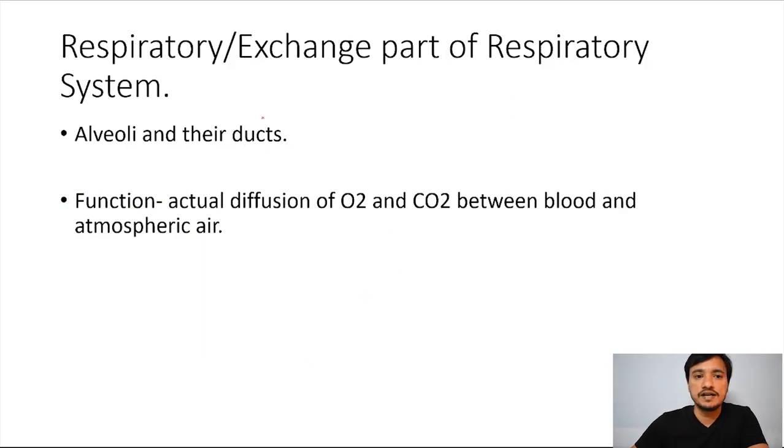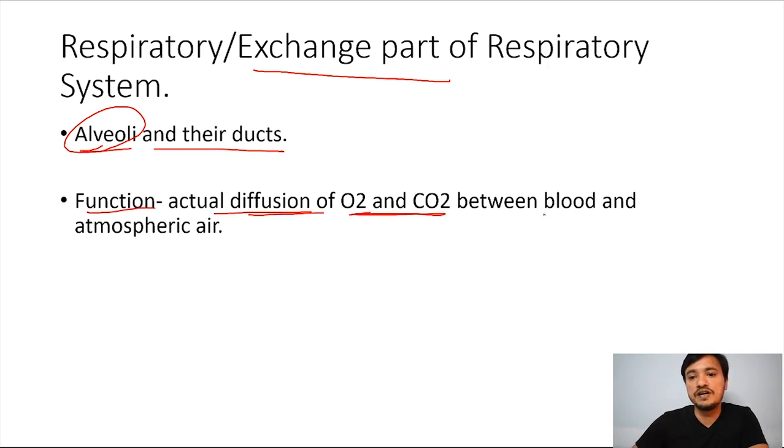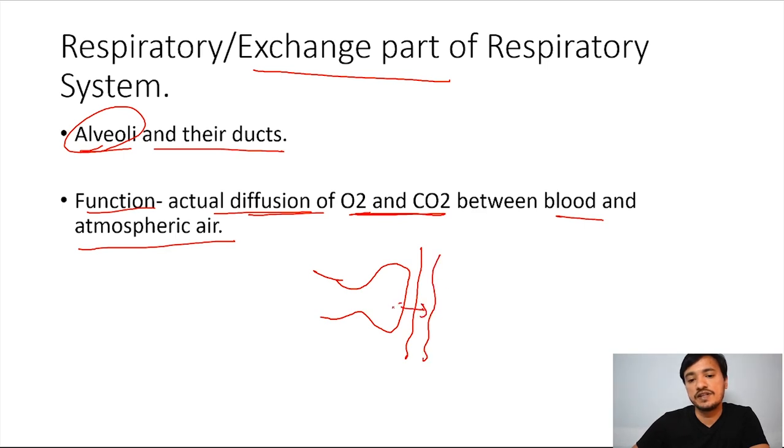Okay, and we have seen conducting part. Now this is the respiratory or actual exchange part of the respiratory system. As I told you, alveoli is not included into conducting part, it is included into respiratory or exchange part of the respiratory system. See alveoli and their ducts. Function, as I told you, actual diffusion of CO2 and O2 between blood and the atmospheric air happens in the respiratory or exchange part, that is alveoli. Alveoli is bag like structure, you can see, and blood vessels are like this. Okay, and then exchange of O2 and CO2 happens in the alveoli. This is the respiratory or exchange part.